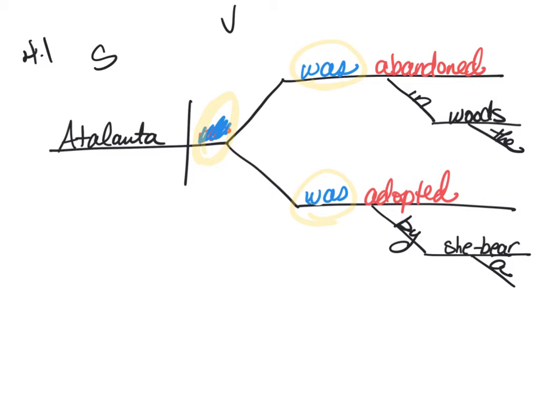So let's take a look at number two. Now on number two, I noticed that the word and is joining two different prepositional phrases, at men and at her perfidious father, who, by the way, is the one who wanted to get rid of her. In the Greek world, children were supposed to defend their fathers, but man, a lot of times fathers were kind of jerk faces to their kids.